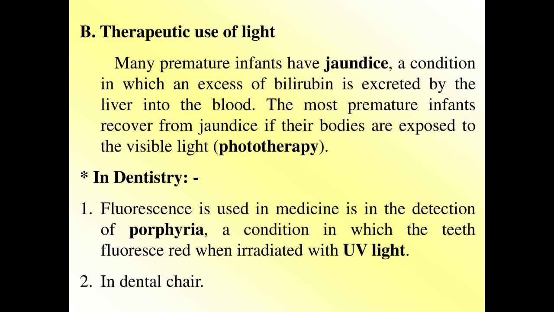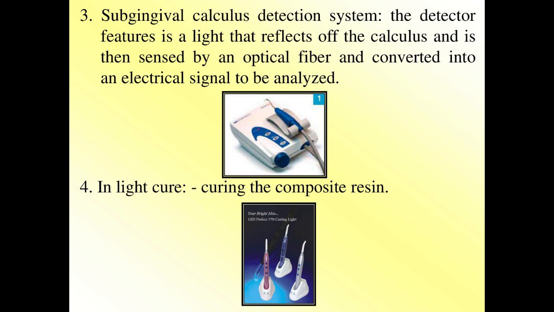In dentistry: 1. Fluorescence is used in the detection of porphyria, a condition in which the teeth fluoresce red when irradiated with UV light. 2. In the dental chair, 3. Subgingival calculus detection system. The detector features a light that reflects off the calculus and is then sensed by an optical fiber and converted into an electrical signal to be analyzed, as shown in this photo. 4. In light cure, curing the composite resin, as shown in this photo.